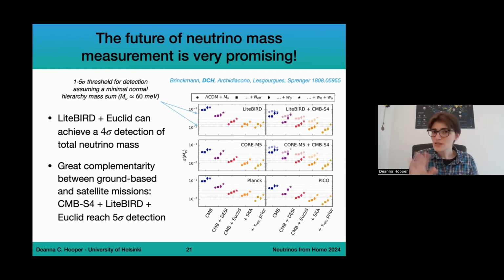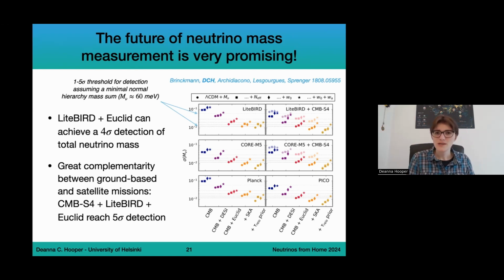The dashed lines you can see in the background correspond to the 1 to 5 sigma thresholds for detection, where we have assumed the minimal normal hierarchy. So we assume that the total mass is going to be 0.06 electron volts. So then we look at how sensitive we are to this normal hierarchy. Focusing on the bottom left and just focusing on the circles, which is the case of lambda CDM, we can see that with CMB, we're at about 0.1, 0.2, which is compatible with the results I've already shown you.